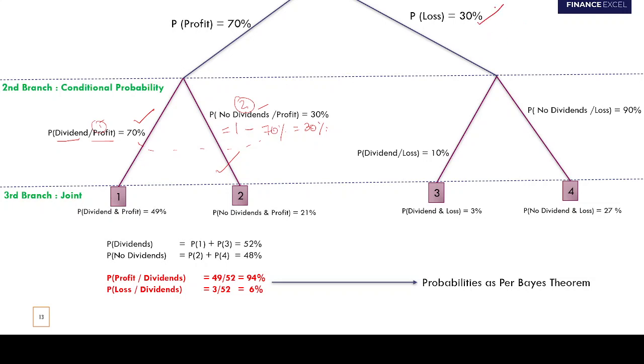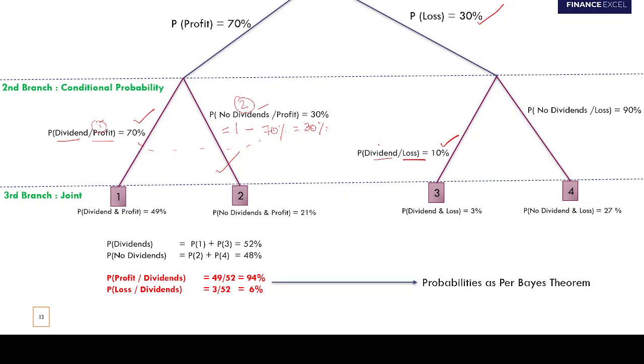See guys, if there is a loss, then the probability of paying dividend reduces. Naturally, if the company is giving a loss, it won't pay dividends, or the chances of paying dividends would reduce. So say the probability of paying dividends given a loss is 10%. Or the chances that the company would pay a dividend given it is experiencing a loss is 10%.